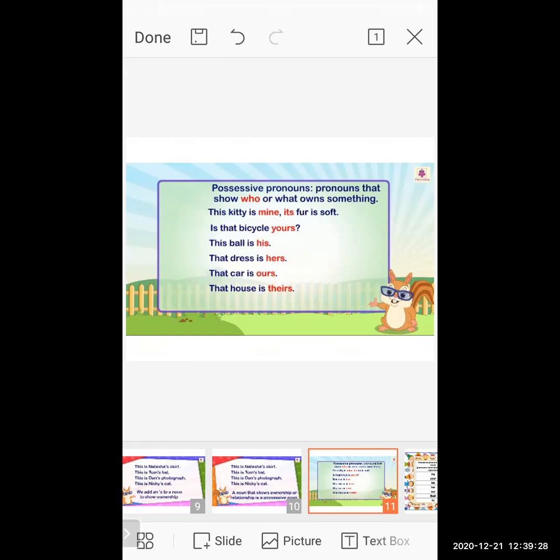So see, students, yours, hers, ours, theirs, they are used as one group. When the sentence shows ownership, you have to identify such words properly, and you have to see that the proper name is not mentioned over there.